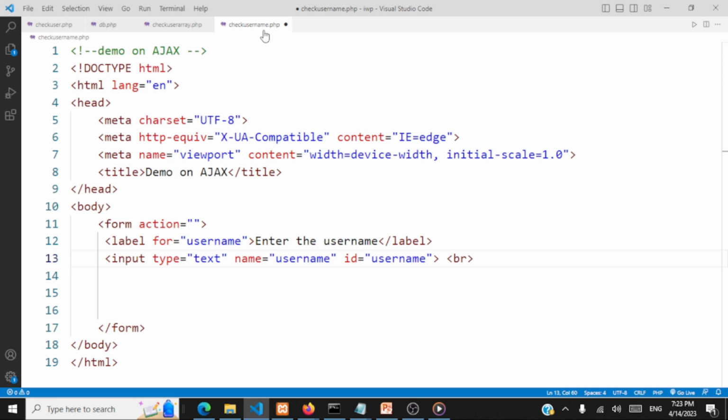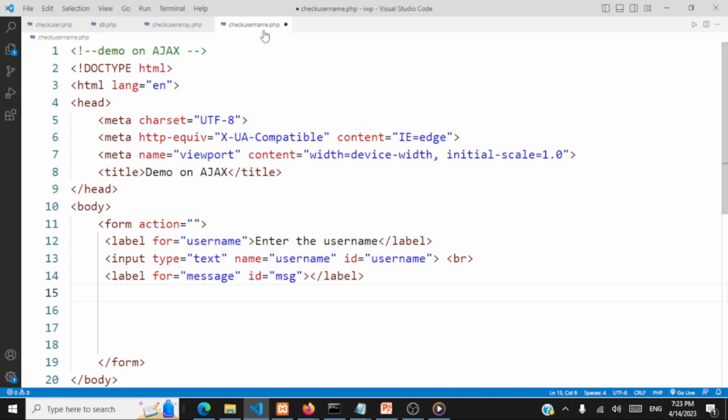After this, we'll have a message. When the response comes back from the server, a message should be displayed. So we'll have a label for the message, and we'll say the ID here is message. We'll put the message here when the response comes back from the server. And we'll have this line.